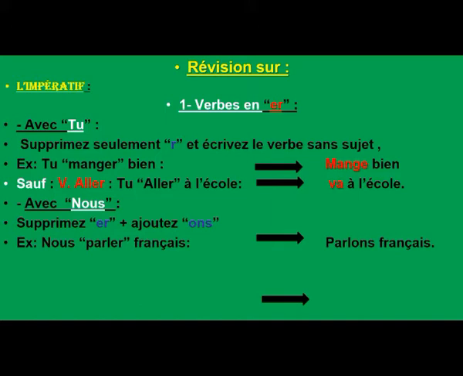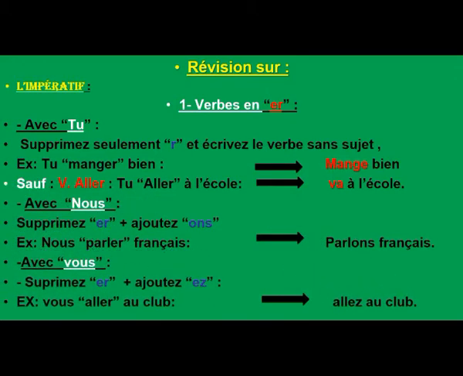Speak French. If you want to write this verb with vous, meaning you plural, if you give an order to a group or to some friends, or to someone older than you to respect him, like your father, mother, director, teacher, etc. First step, supprimer ER et ajouter EZ.